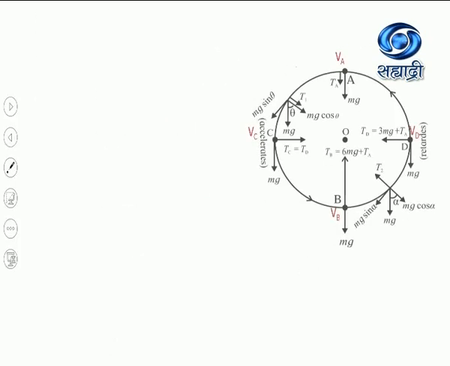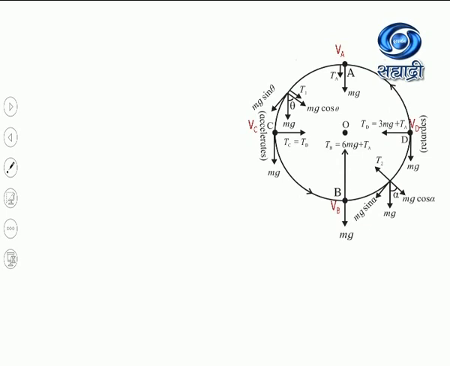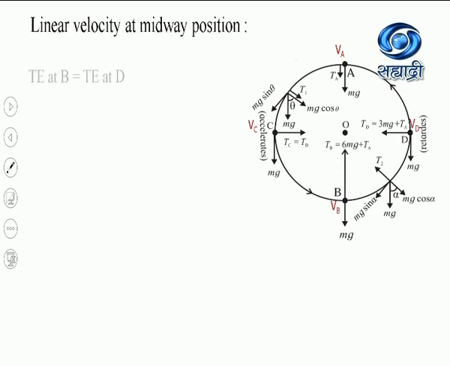But again, we can find out this velocity according to the law of conservation of energy. There is an interconversion between the kinetic energy and the potential energy, but the total energy of the system at any point will remain constant.